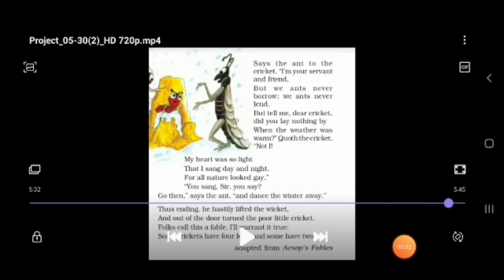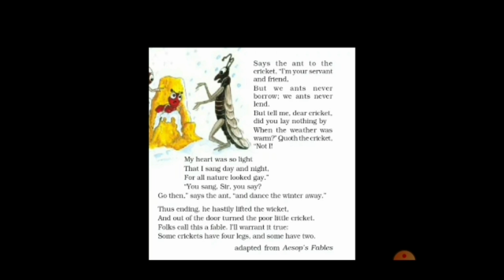Let's see the sixth stanza. My heart was so light that I sang day and night, for all nature looked gay. I told you already what is meant by gay. Gay means happy. You sang, sir, you say. Go then, says the ant, and dance the winter away. This was the sixth stanza.